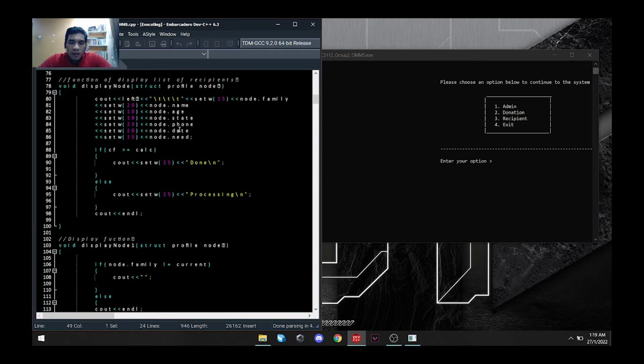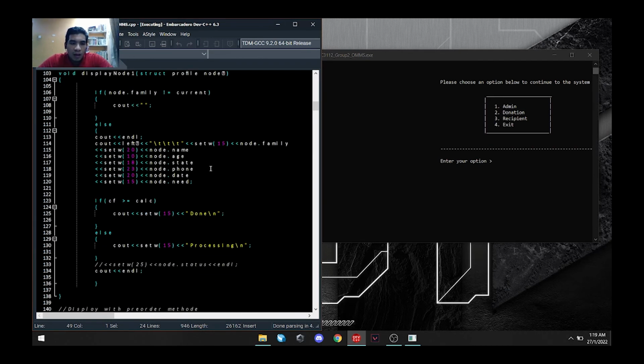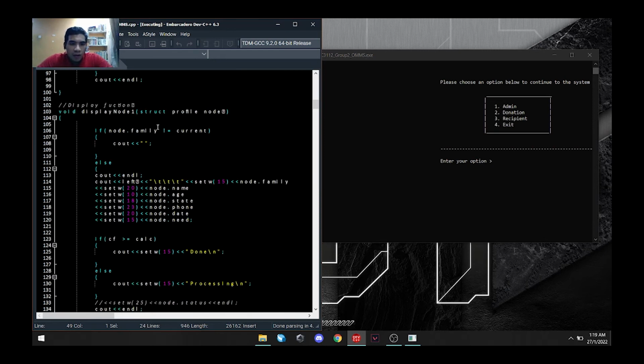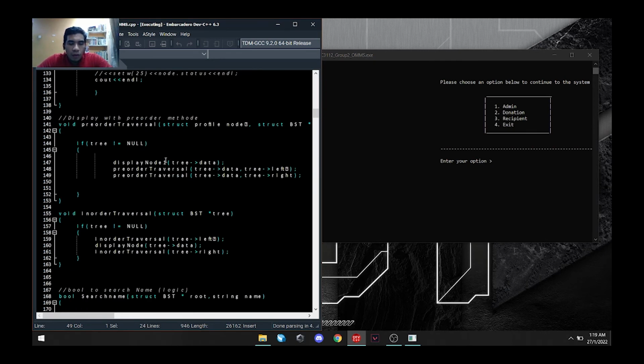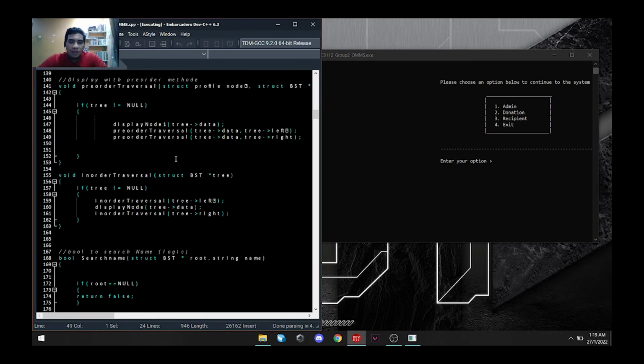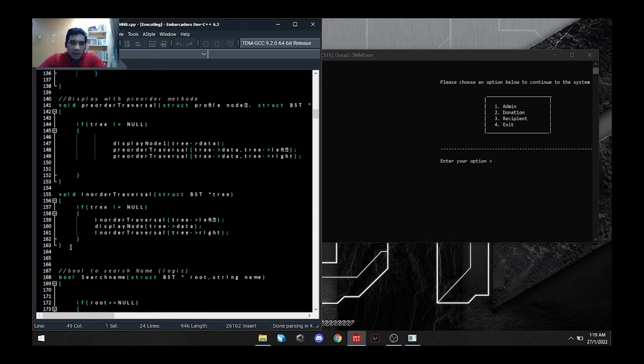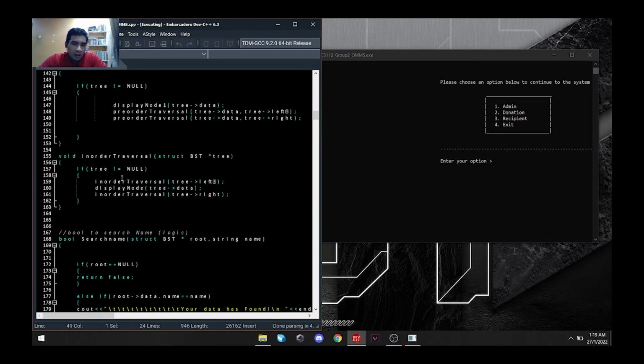Okay, so this is the display. This is in the admin to display all the recipient data, and this is in the recipient after they registered. It will show all the same data in the same family numbers. So this is the condition. Actually, we haven't managed to implement 3 sorts, so we just use basic display, pre-order and in-order traversal.